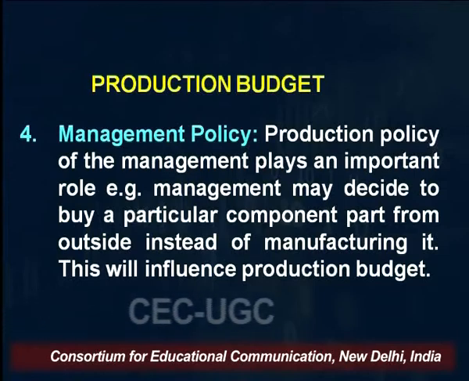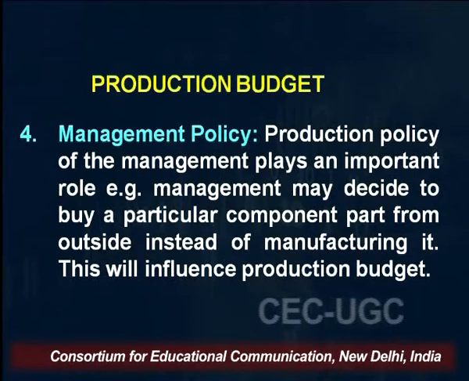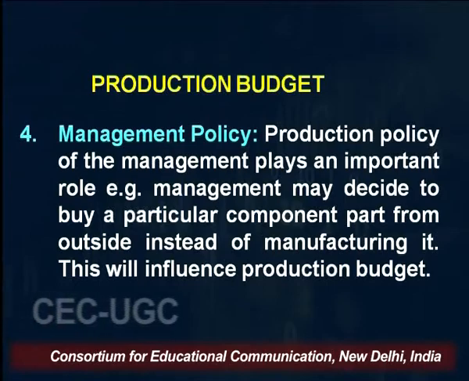So if the management decides that certain components required for the production of the car or the motorcycle will be procured from outside instead of having in-house production, then this will also affect your production budget. So whatever the management policy is, that will affect your production budget.